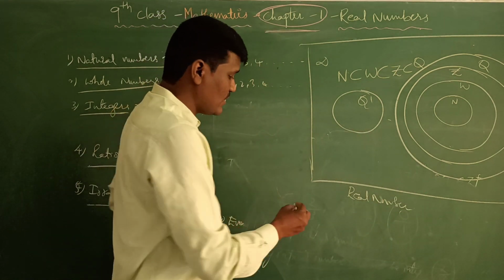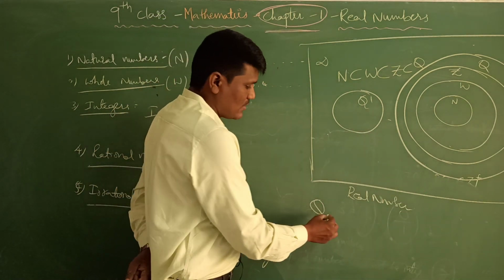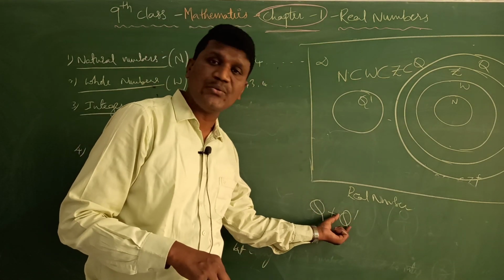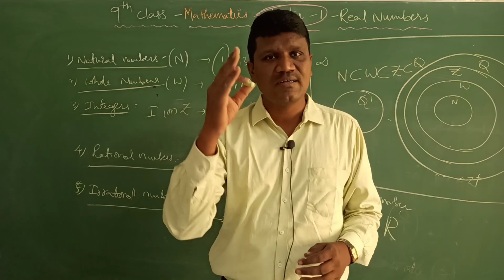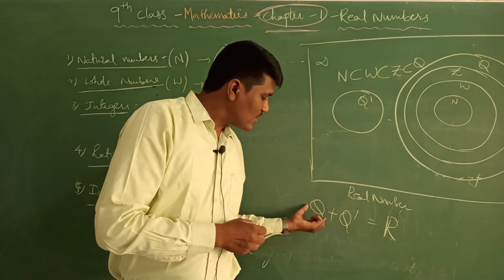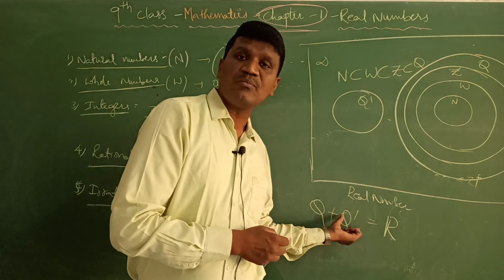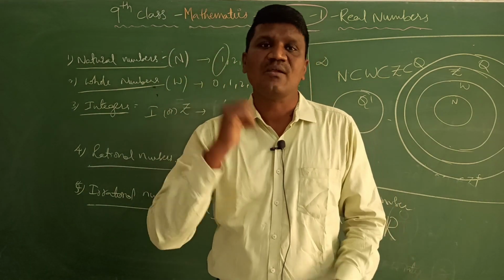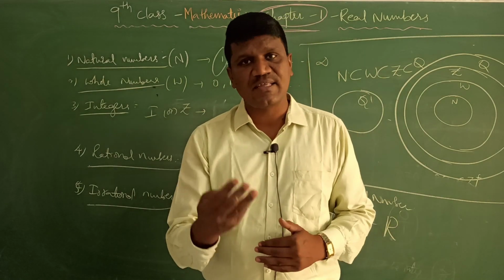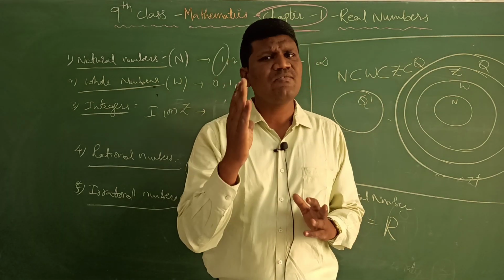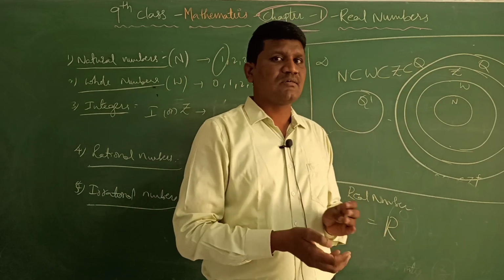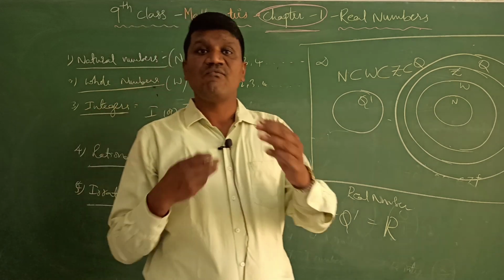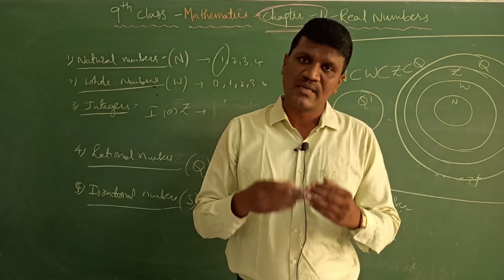Real numbers are nothing but Q, the rational numbers, plus Q dash, the irrational numbers. The union of rational and irrational numbers is called real numbers. So this is the introduction to the real numbers. In the real numbers we mainly have decimals. Let's see which type of decimals we have for rational and irrational numbers.